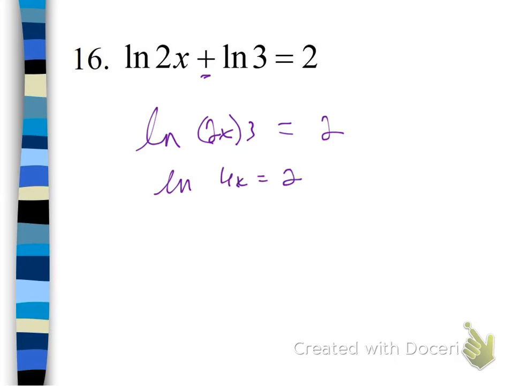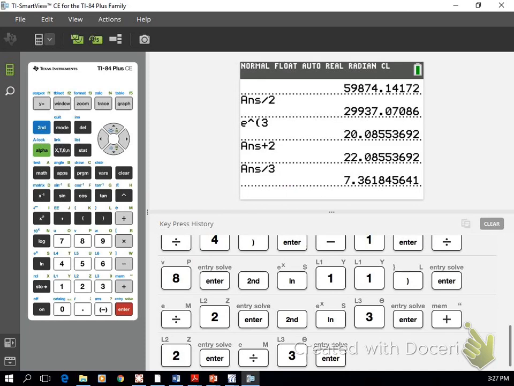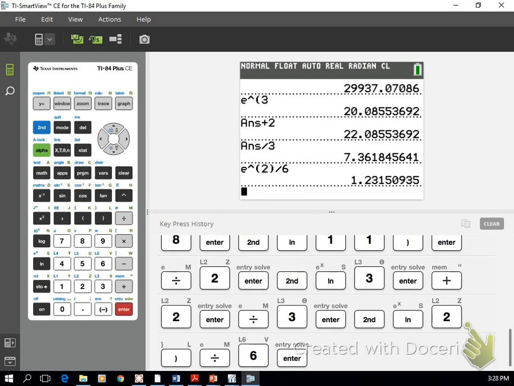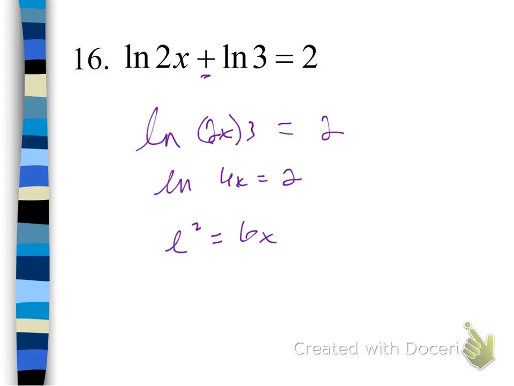And then, again, there's not a logarithm on both sides to drop, and we can't evaluate the natural log of 6x. So we want to rewrite this as e squared equals 6x. So we're going to type that in and then divide by 6. So e squared, and then as long as you're closing your parentheses, you can always just type in divide by 6. And you get 1.23. So x is 1.23. Okay?